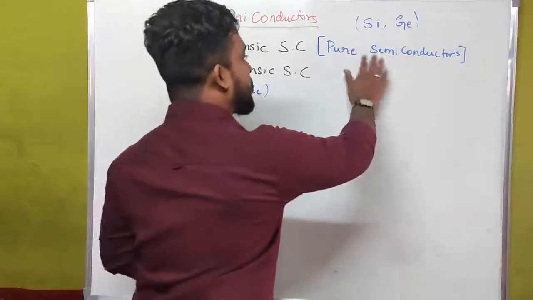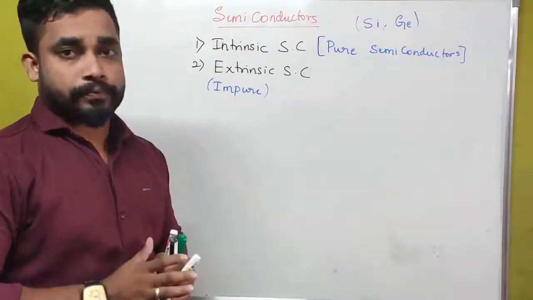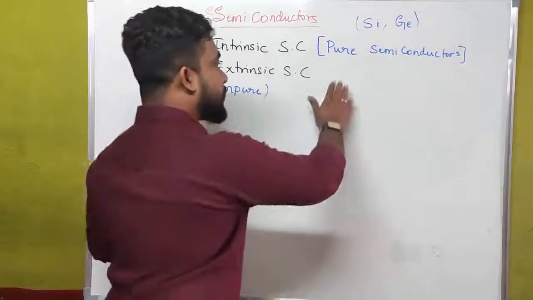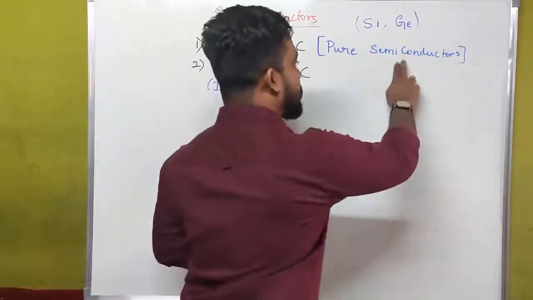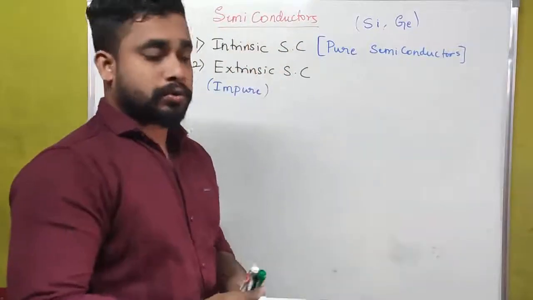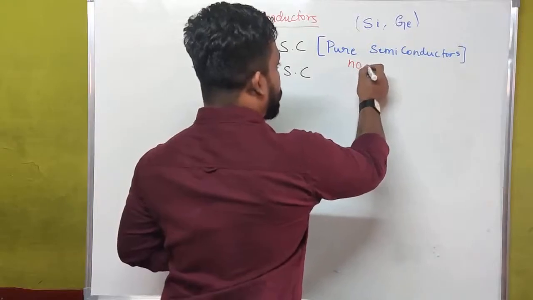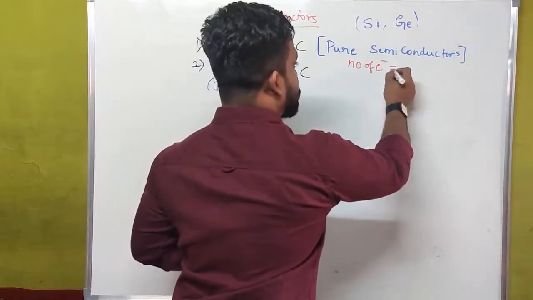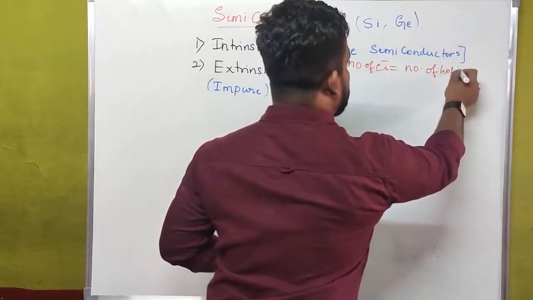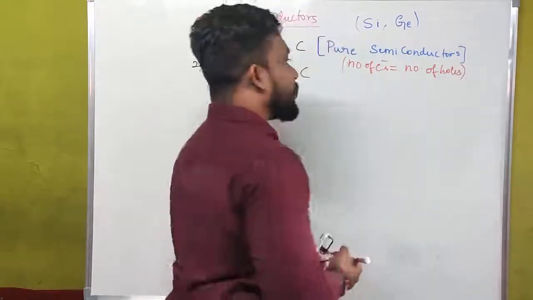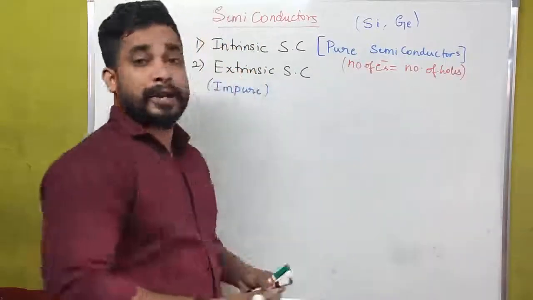Here, pure semiconductor means the electron density is the same. The number of electrons is equal to the number of holes. That means in this particular case there are no free electrons.